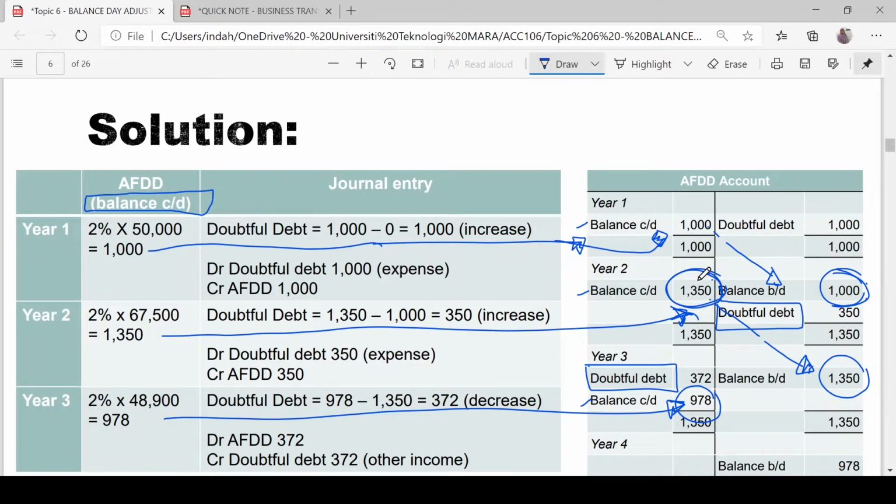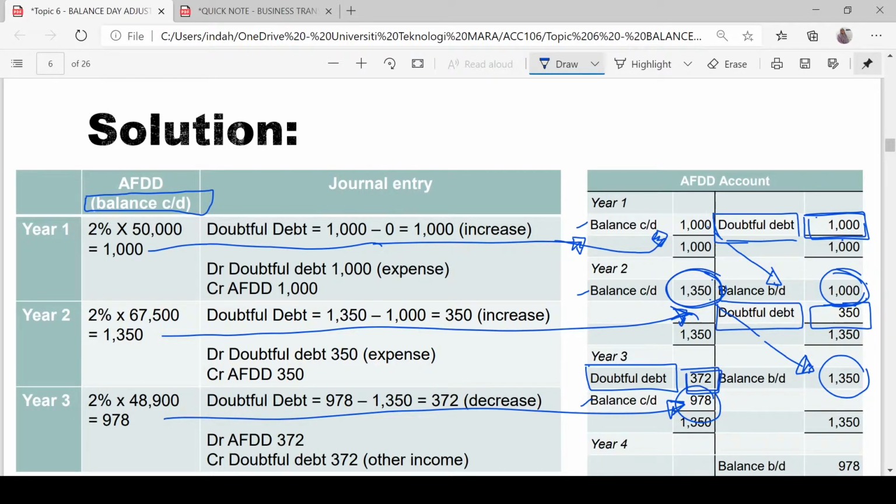For year 1, the first year that we provide for AFDD, there is no opening balance, or the opening balance is equal to 0. So between 0 and 1,000, the difference is 1,000, and that difference we call doubtful debt. For year 2, the difference is 350. For year 3, the difference is 372.